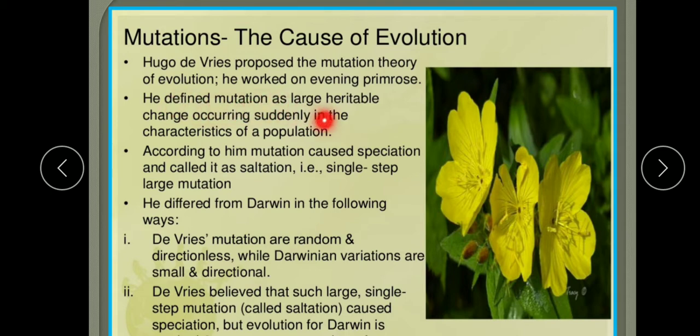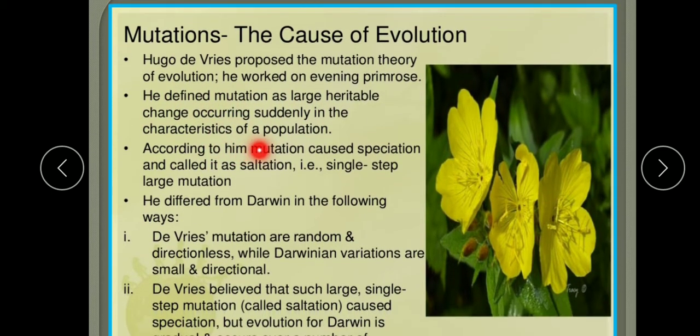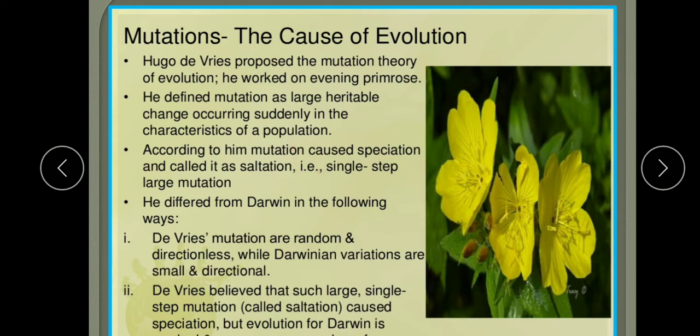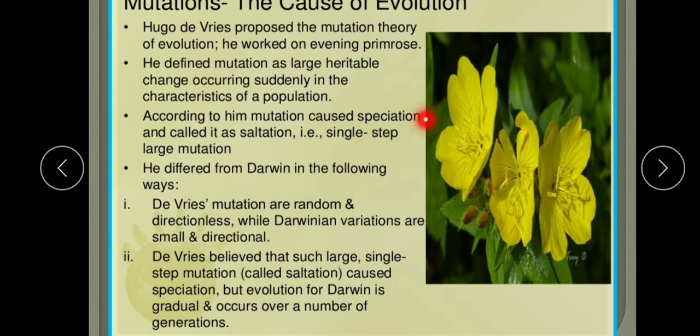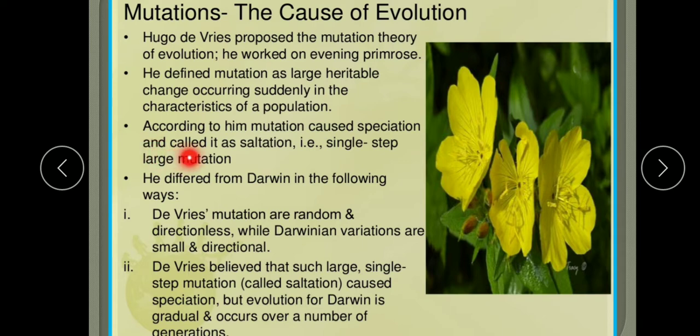He defined mutation as a large heritable change occurring suddenly in the characteristic of a population. According to him, mutation caused speciation, that is formation of a new species, and he called it saltation, meaning single step large mutation. The species is formed due to a single step large mutation, and such a mutation that leads to speciation is known as saltation by Hugo de Vries.